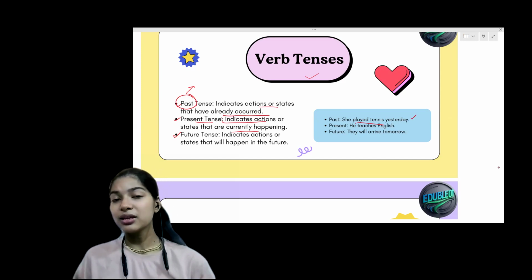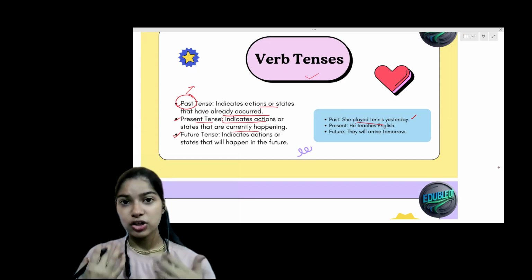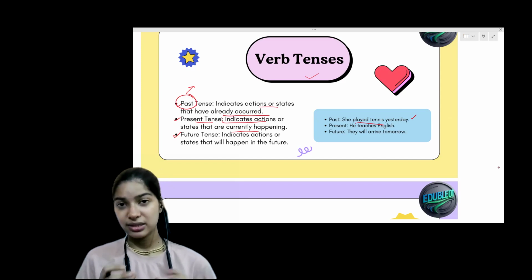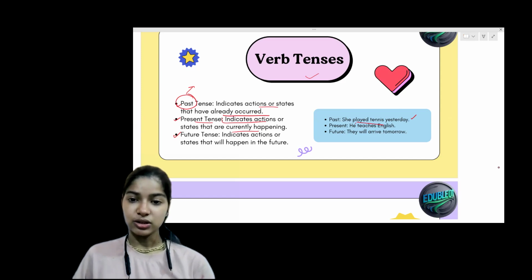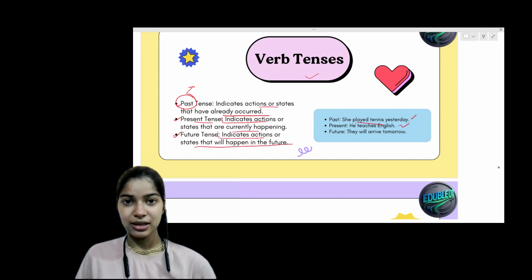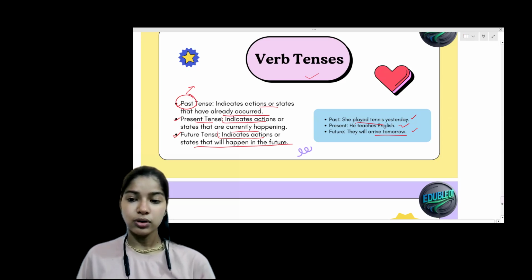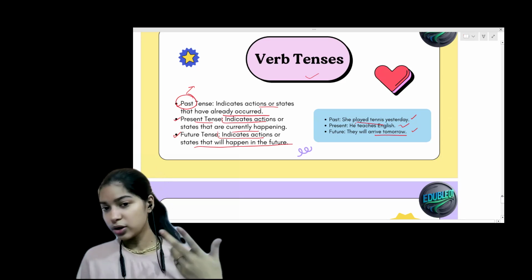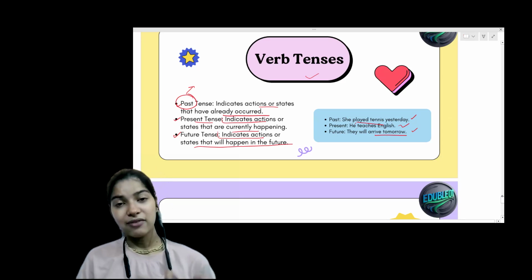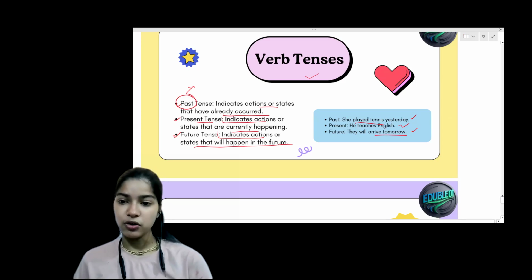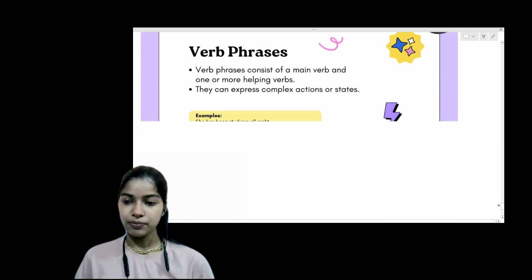Present means something is going on right now. I am teaching you. So the word teaching means right now I'm doing this thing. So that is in the present form. He teaches English. Okay. Future, as we all know, indicates an action or state that will happen in the future, that has not happened yet but is going to happen or occur. They will arrive tomorrow. So it has not been done in the past, and it is not going on in the present. Tomorrow is something in the future we are talking about. So that is future tense.